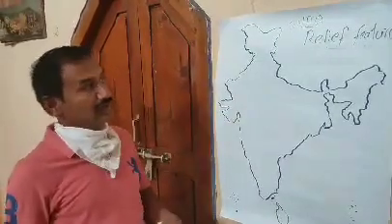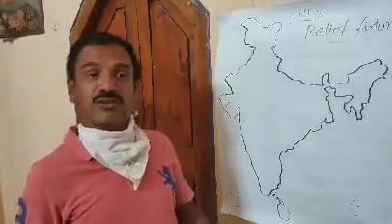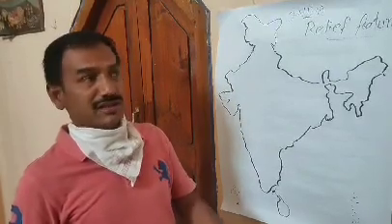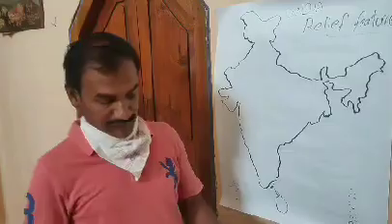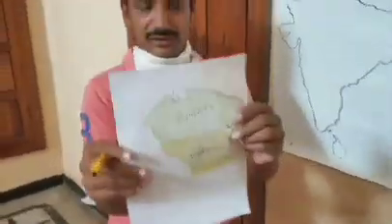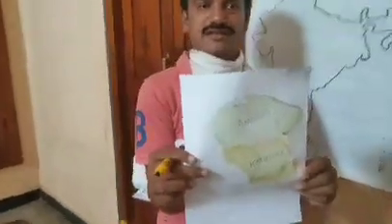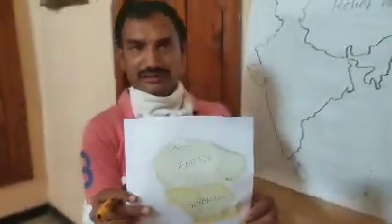Before knowing the different relief features of India, first let us know how India was formed and how the relief features developed. If you see this picture, there were only two lands, Angara land and Gondwana land.